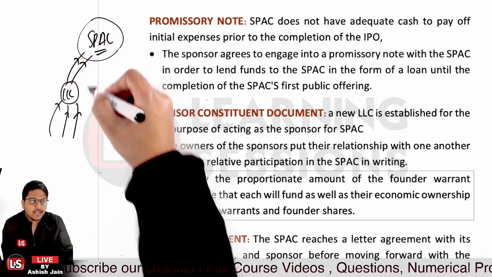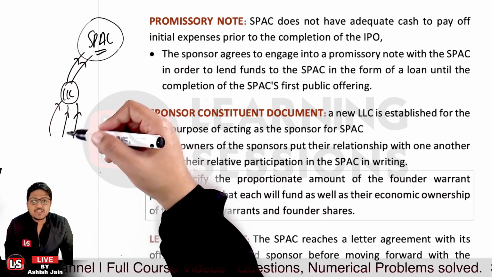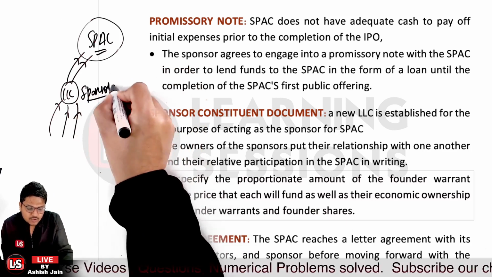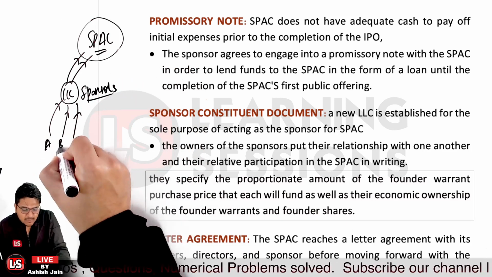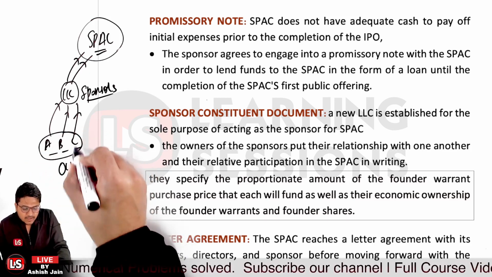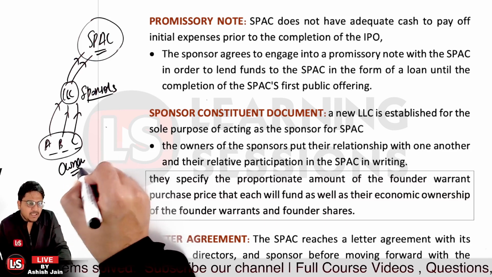And that is the idea related to the sponsor constituent document. Now the owners of the sponsor, this is a sole sponsor, and let's say A, B, C are the directors, and these are the owners of the limited liability company, right?